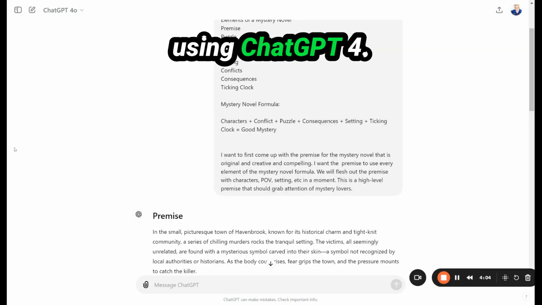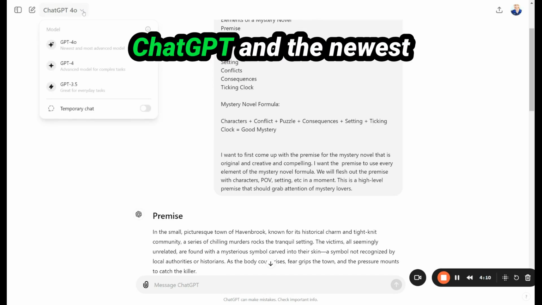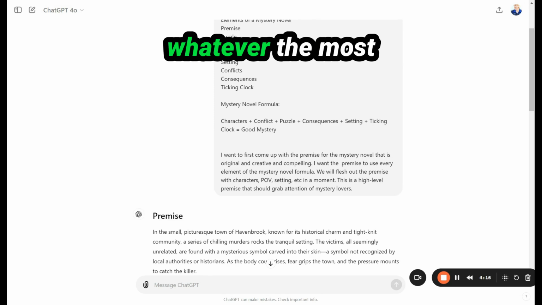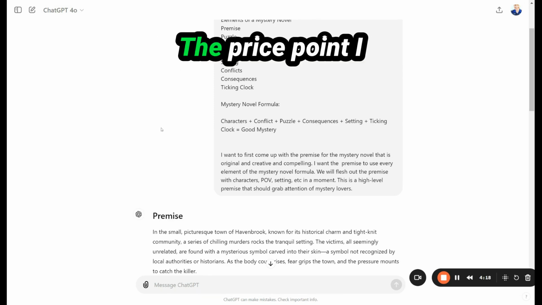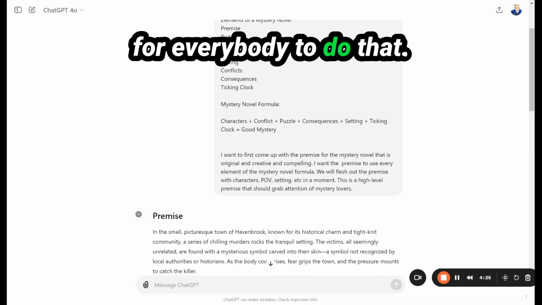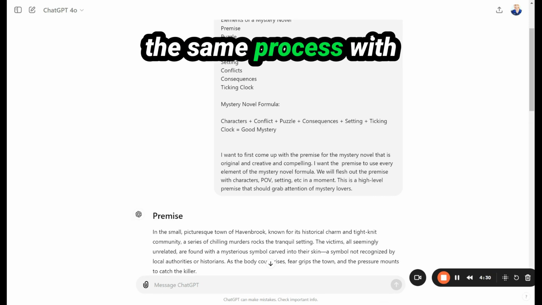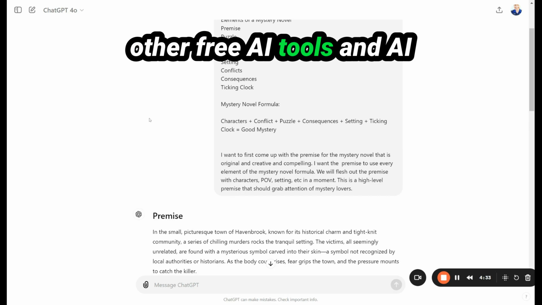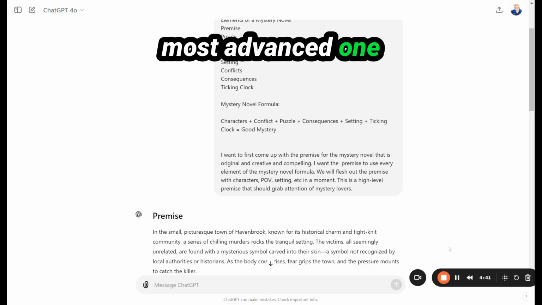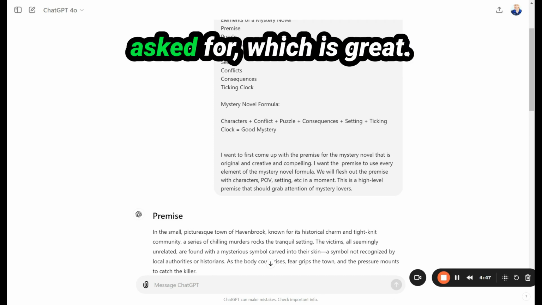By the way, I'm using ChatGPT 4.0 for Omni, and that is the paid version of ChatGPT and the newest and most advanced model at this moment. I think it's best to use whatever the most advanced models are. The price point, I think, is reasonable. I know it might be hard for everybody to do that, but I still think it's the best way to do it. You can certainly use the same process with other free AI tools and AI subscriptions as you will. I think using the most advanced one is probably best. As ChatGPT usually does, it's giving me a lot more than even what I asked for, which is great.